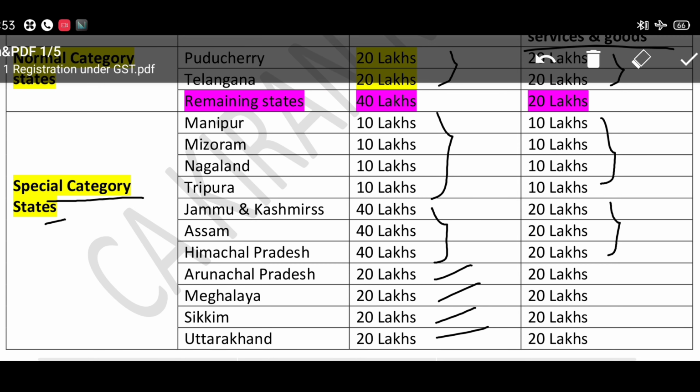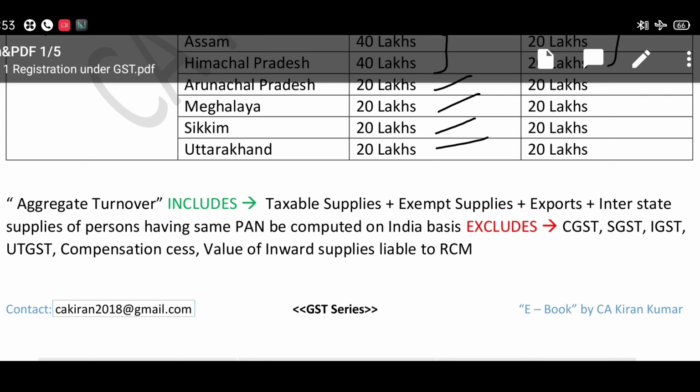So how do we calculate the aggregate turnover for the purpose of this limit? This aggregate turnover includes taxable supplies, exempt supplies, exports, and interstate supplies of persons having the same PAN, because a business having multiple businesses in different states has to apply for GST registration on the same PAN.